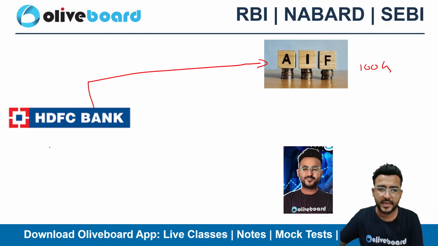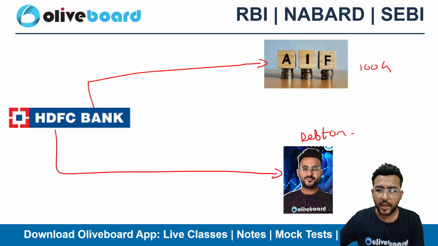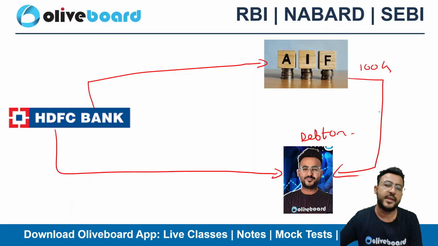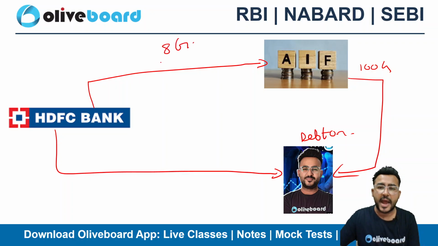HDFC Bank invested in AIF. HDFC Bank gave a loan to me, the debtor company. Now this particular AIF is in turn investing money in my company, right? So it's an indirect financing. If HDFC Bank has, let's suppose, invested 8 crore rupees, however, ideally as per the RBI direction, I can only